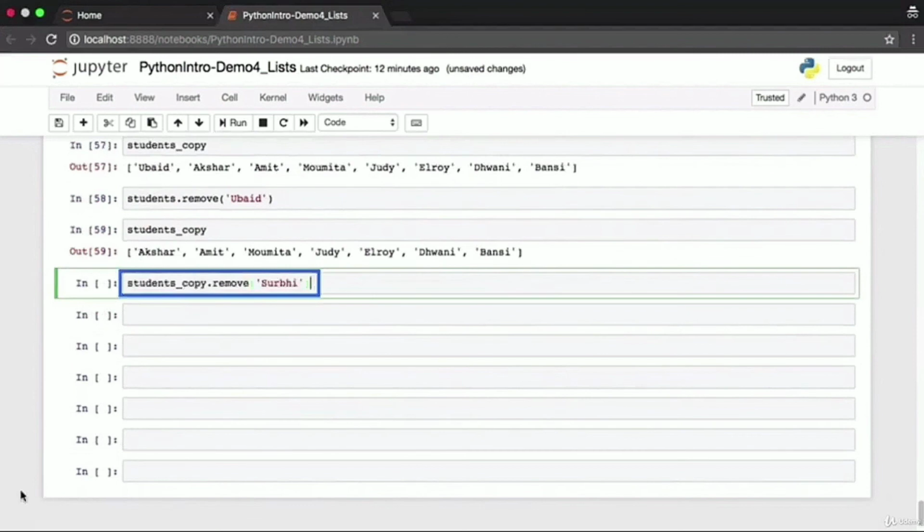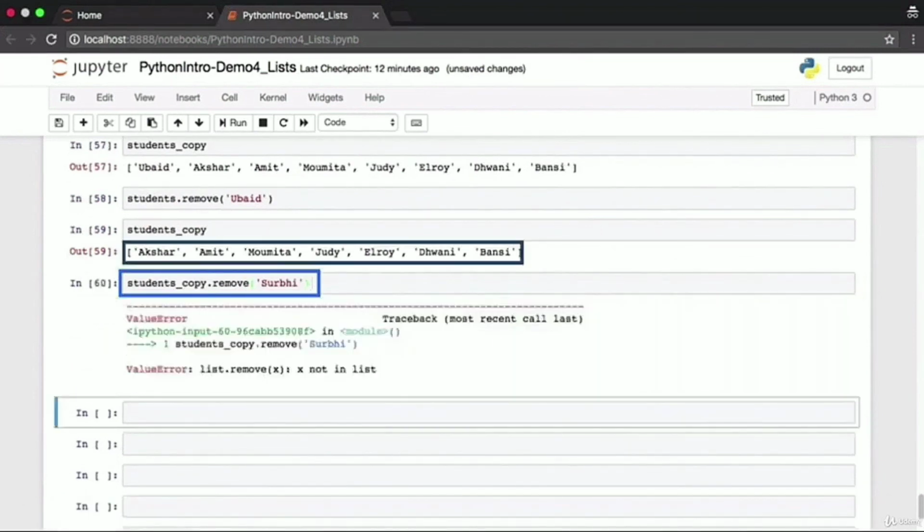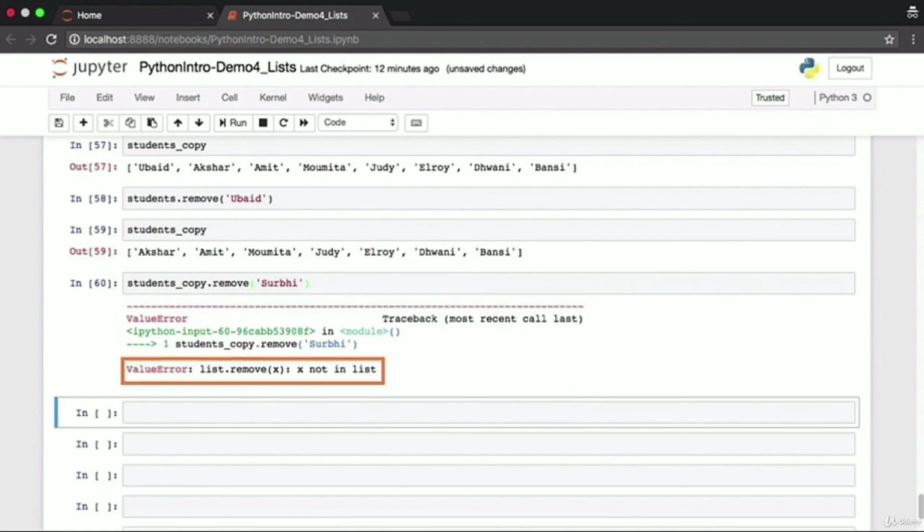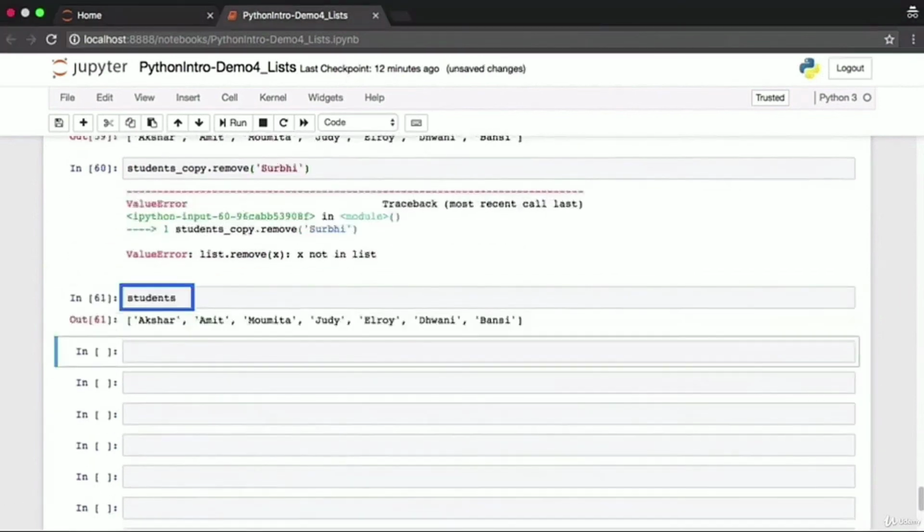Let's try and remove an element from our copy. Students copy.remove Surbhi, but Surbhi is not present in the list, which is why this throws a value error. And notice the message says X not in list. The message is actually pretty clear. You can confirm that Surbhi is not in the list by printing out the students list.